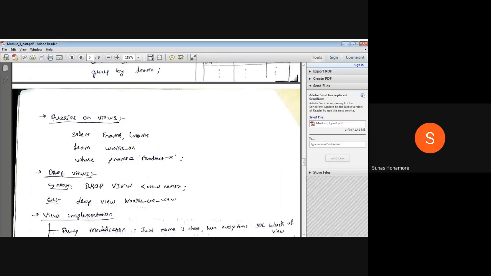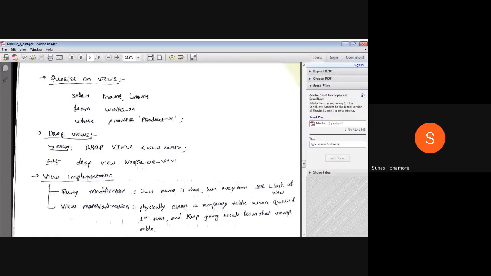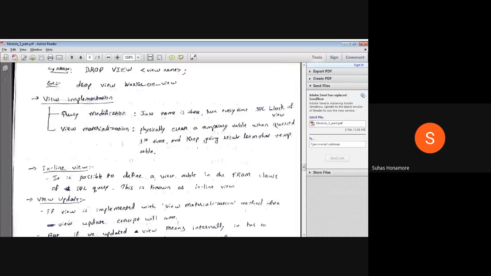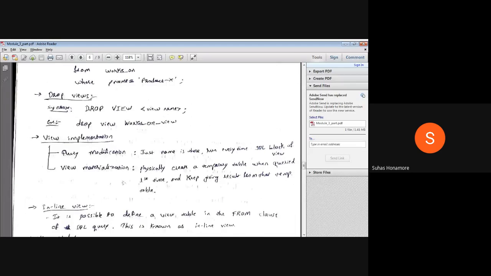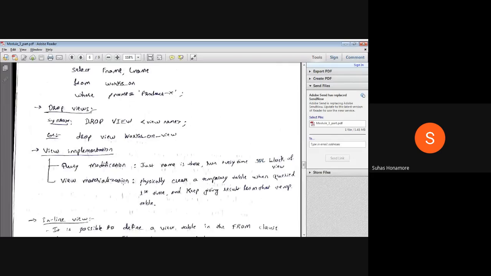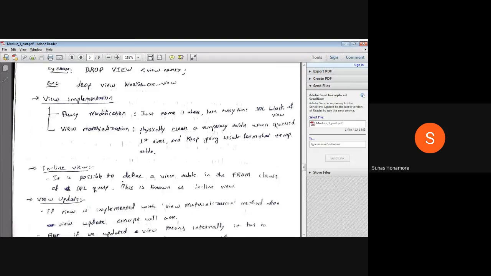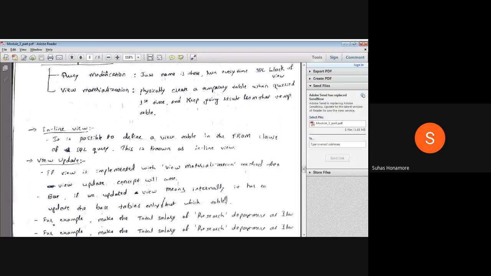If you want to drop that view, you again use the drop command: drop view, then give the view name. It's the same as dropping a table. And in the from clause, we are actually giving the view name. Whenever we give a view name there, like a table, we normally call that an inline view. It is one more way of using a view. Any doubts in this?